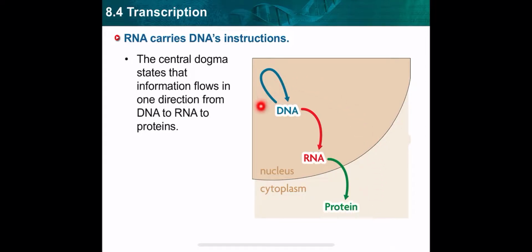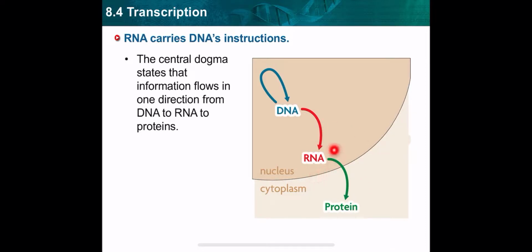But what are the steps? The central dogma says that the information starts from the DNA till the formation of RNA, and after that the formation of the protein. So from DNA to RNA and from RNA to protein. If I said from DNA to protein directly, is it correct? No, it's not correct.